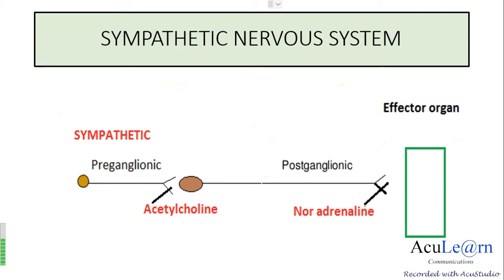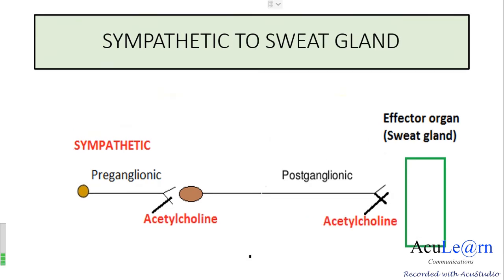Now, there are some exceptions when we talk about the neurotransmitters released by the sympathetic postganglionic fibers. The first among them is the postganglionic fibers innervating the sweat gland. Sympathetic postganglionic fibers which are innervating the sweat gland release the neurotransmitter acetylcholine. The preganglionic sympathetic fibers also release acetylcholine.